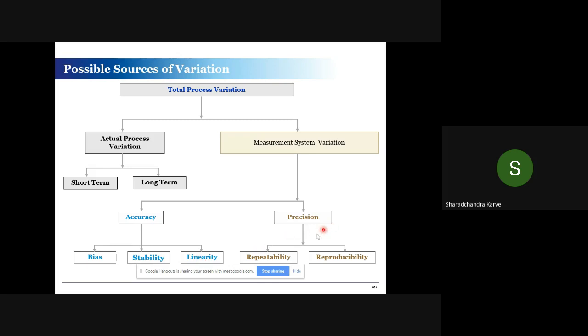Precision has two components, repeatability and reproducibility. It is very important to understand, because generally accuracy can be set right with the help of an instrument, but human error reflects in repeatability or reproducibility. That is what precision is.